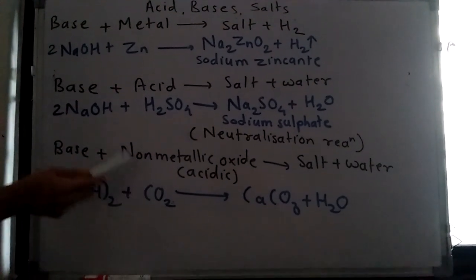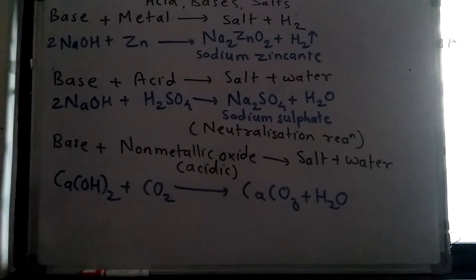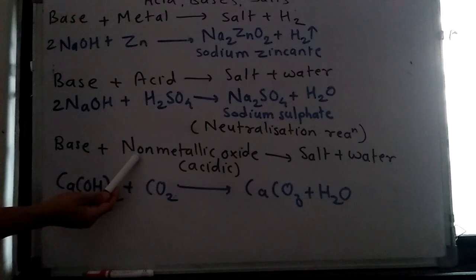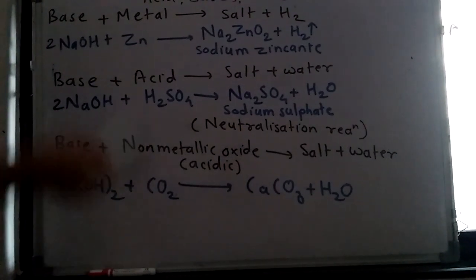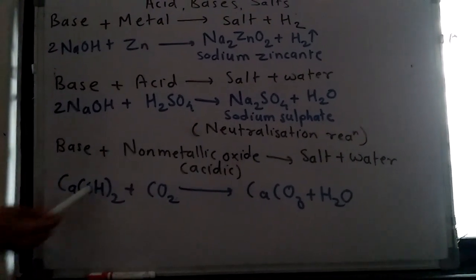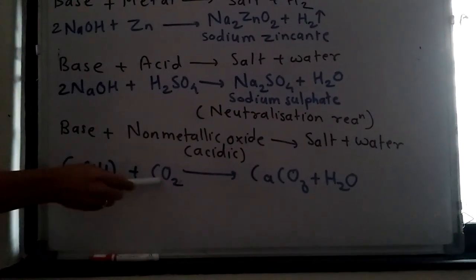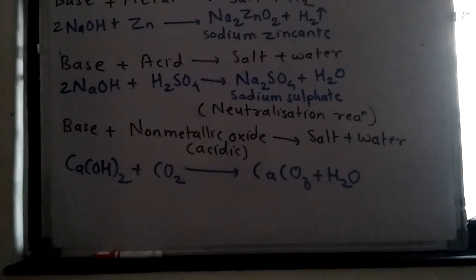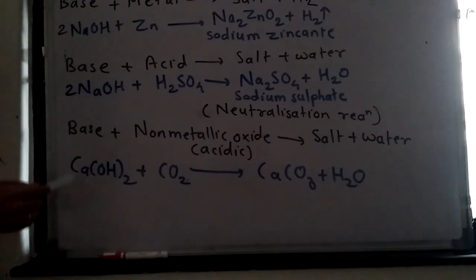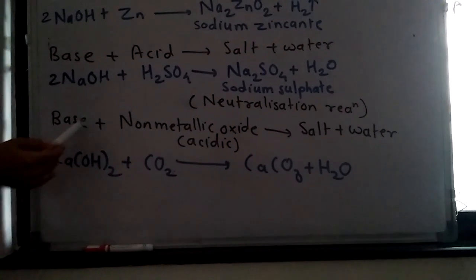And third, base reacts with non-metallic oxides. Non-metallic oxides are acidic in nature. Metallic oxides are basic in nature. As non-metallic oxides are acidic in nature, base can react with non-metallic oxide to form salt and water. So it is also a kind of neutralization reaction. So base is Ca(OH)2, calcium hydroxide. Non-metallic oxide, carbon is a non-metal, so CO2 is a non-metallic oxide. Both react with each other to form CaCO3, calcium carbonate, that is the salt, plus water. This reaction is also a test for carbon dioxide gas. So as non-metallic oxides are acidic in nature, they react with base to form salt and water.